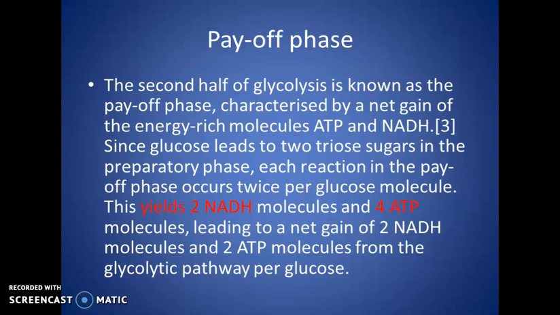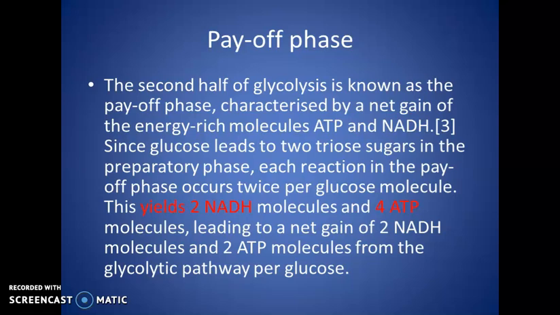First, glucose is converted to glucose 6-phosphate by the hexokinase enzyme. Glucose 6-phosphate is then converted to fructose 6-phosphate by the enzyme isomerase, and fructose 6-phosphate to fructose 1,6-bisphosphate with the help of the enzyme phosphofructokinase.